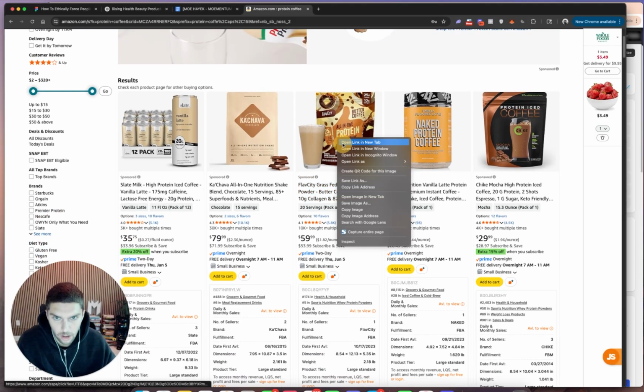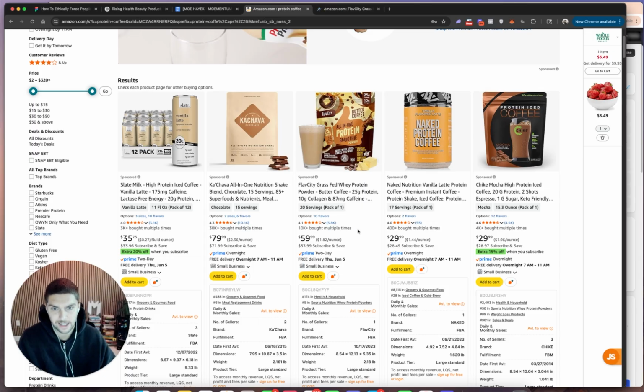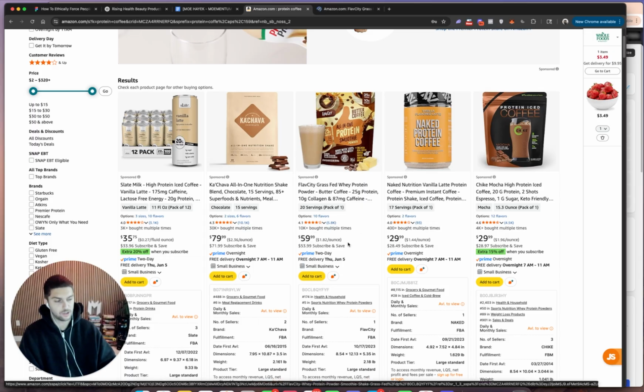So here's one, all-in-one, Flav City. So we're going to open link in a new tab, selling 10,000 units at $59, give or take $69. If I'm not mistaken, and my math is mathing, that's about $590,000. But let's do the math here just in case. Times 10,000, $590,000. So instantly, I know this is a banger.